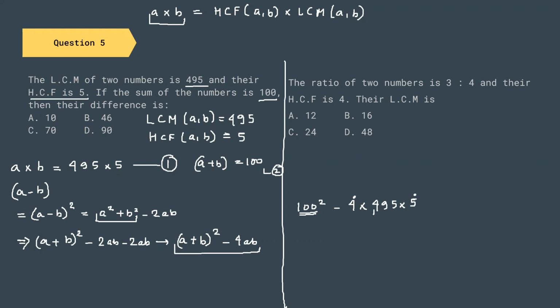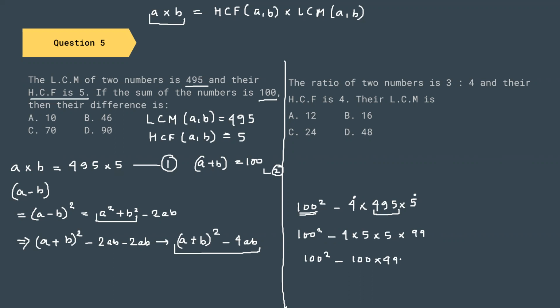So I'm going to take out a 5 from this particular term. I will write 100 square minus 4 into 5 into another 5, and this is going to be 99 into 100. So 100 square minus 100 into 99.